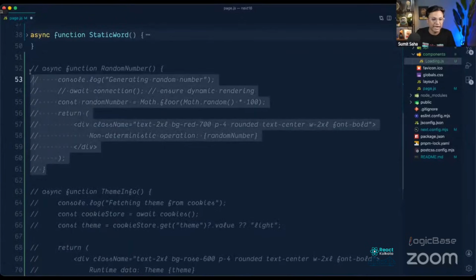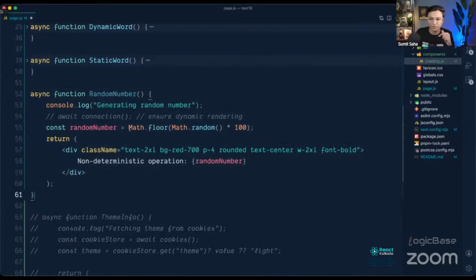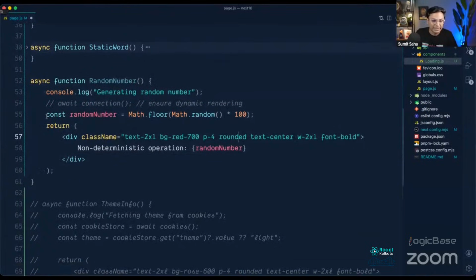So this is a random number component. This is a simple function, and consider it as a separate component. You can keep it in any folder, or an external file as well. This is a component where I am just using Math.random to generate a random number. And this is called a non-deterministic operation. Next.js cannot figure out whether you want it to be static or dynamic.